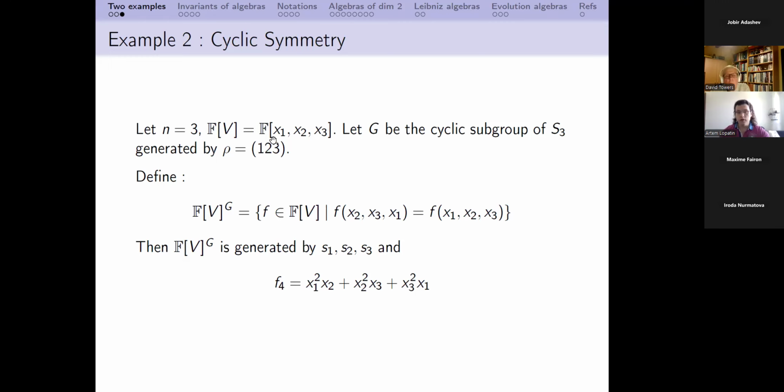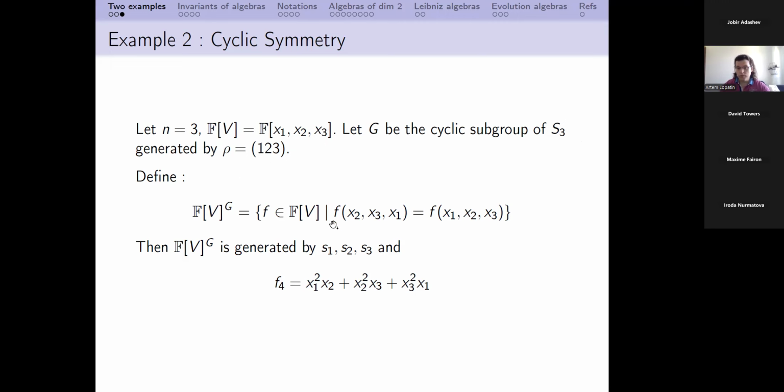So here we have a polynomial ring in three variables, and instead of all permutations as before, we consider only a cyclic subgroup. So we consider only two non-trivial permutations, this one and its square. This cyclic subgroup is generated by this permutation, which is a cycle. And so we can consider invariants with respect to the action of this group over the polynomial ring.